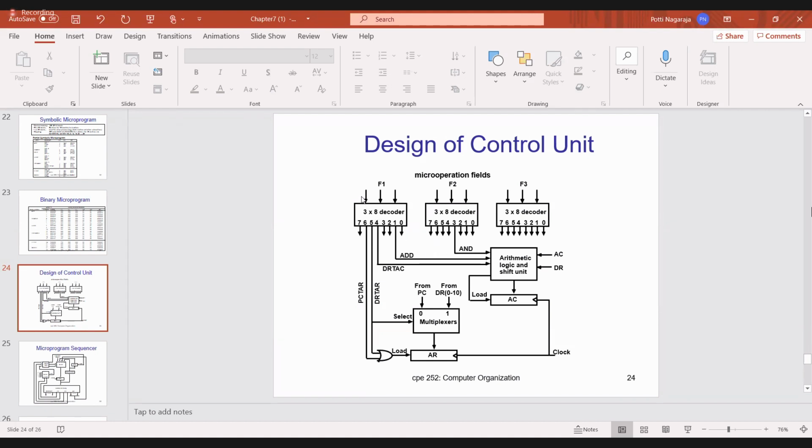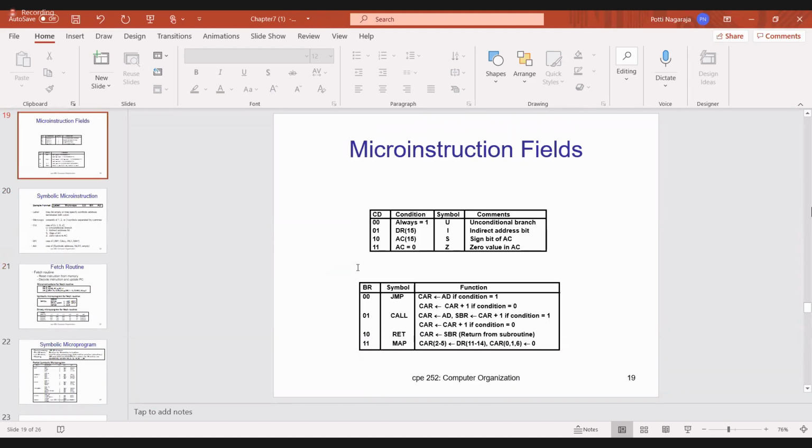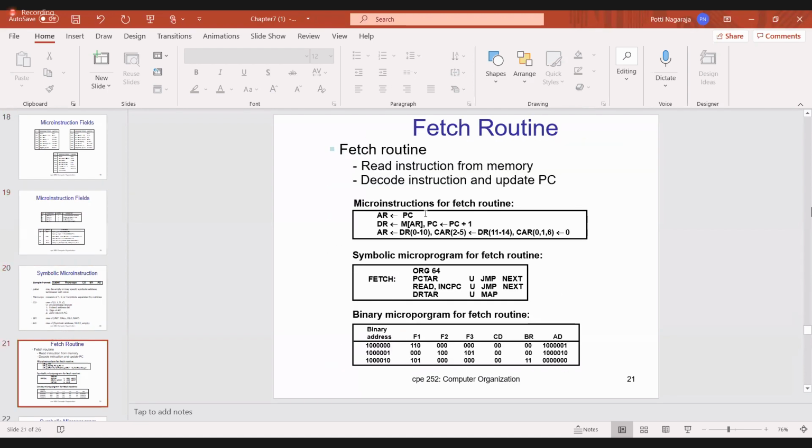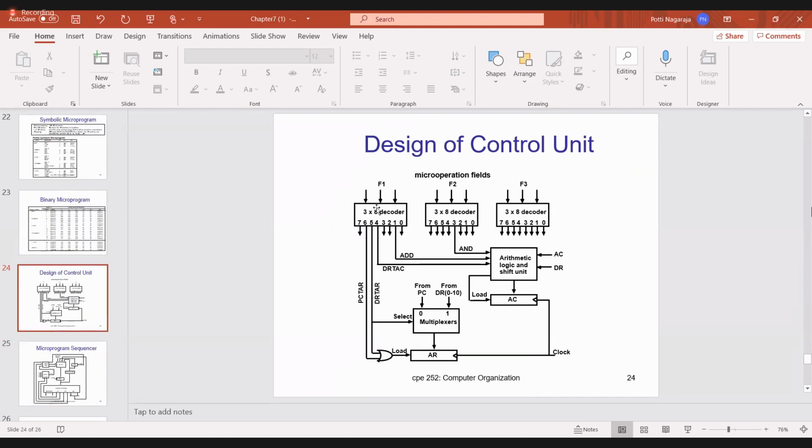Suppose F1 is 001, what is the answer? You have already checked all these, you should read. Okay, F1 is 001, ADD. F1 is 010 means clear accumulator. So try to remember that. Similarly 100, the fourth one, is nothing but DRTAC. So whatever is there in DR, I have to transfer to AC.